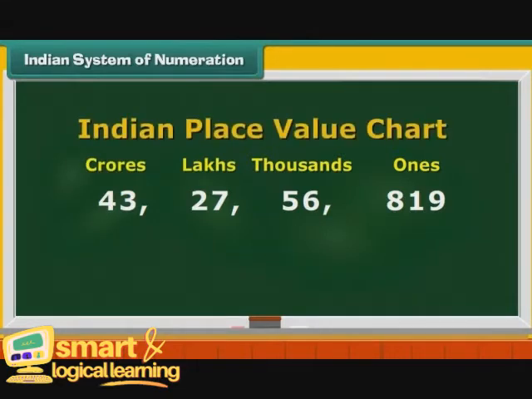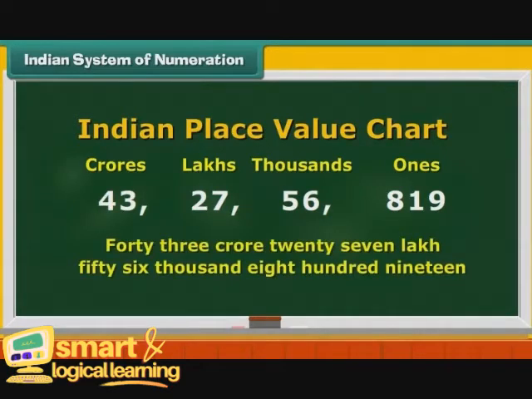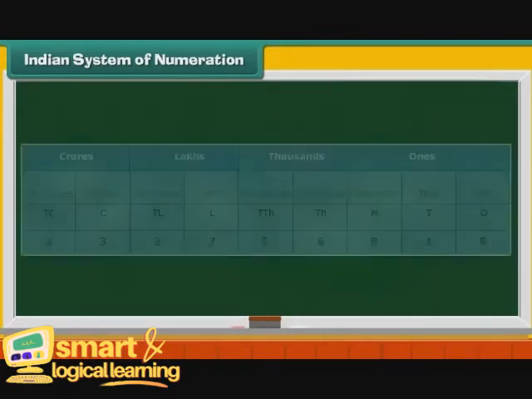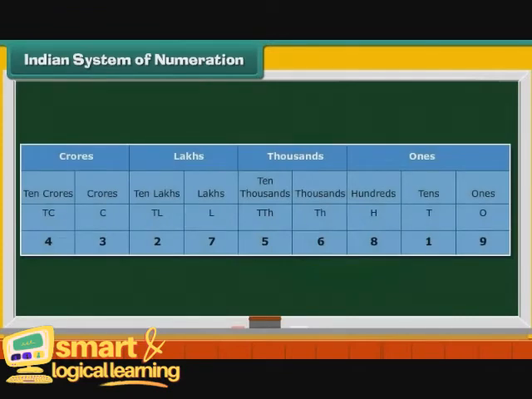This is the Indian place value chart. Now let us read the number from left. It is 43 crore 27 lakh 56,819. Let us look at the Indian place value chart in detail.